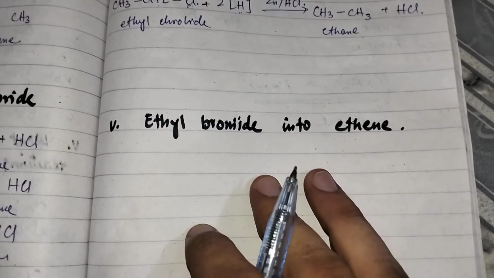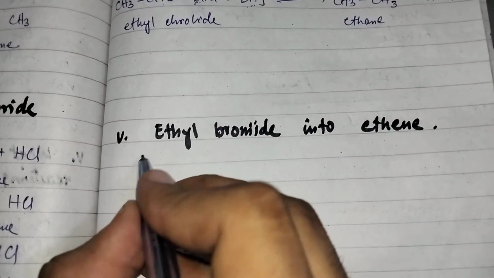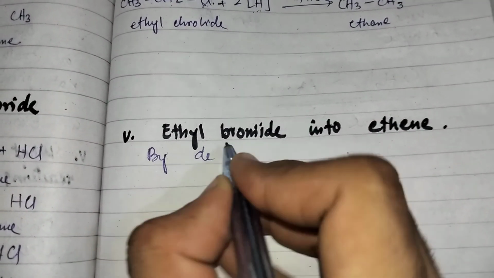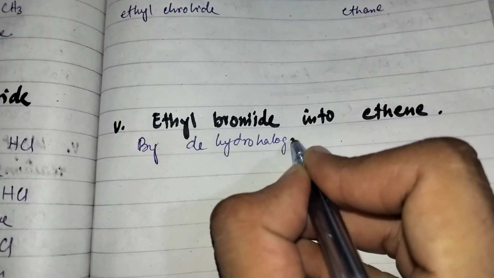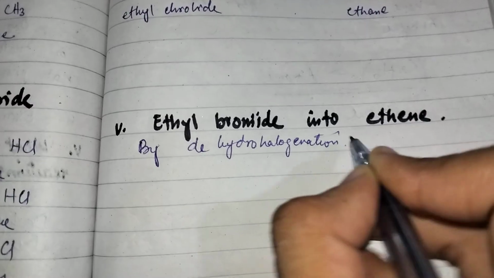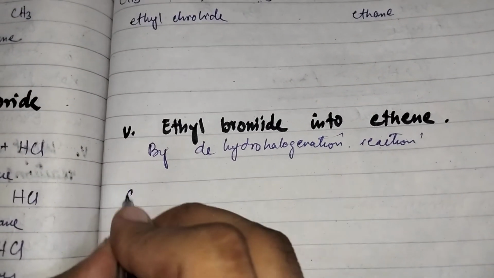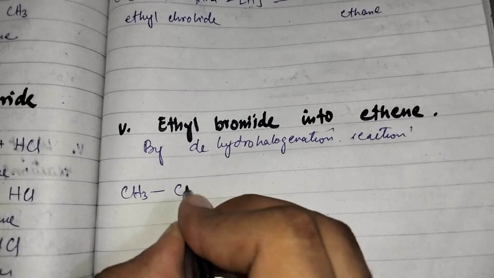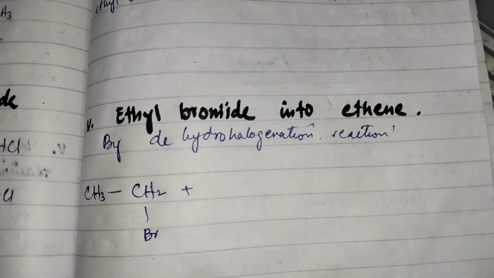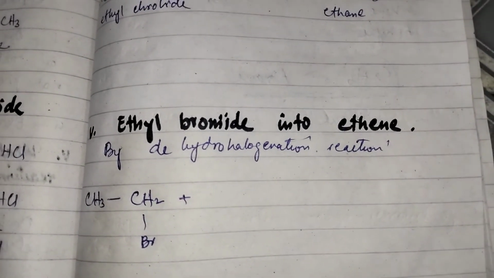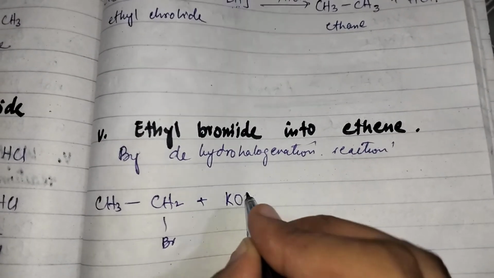And the last one is ethyl bromide into ethene. Ethyl bromide can be converted into ethene by dehydrohalogenation reaction. So ethyl bromide is CH3CH2Br. For the dehydrohalogenation reaction, we have to react the reactant with KOH in the presence of alcohol.